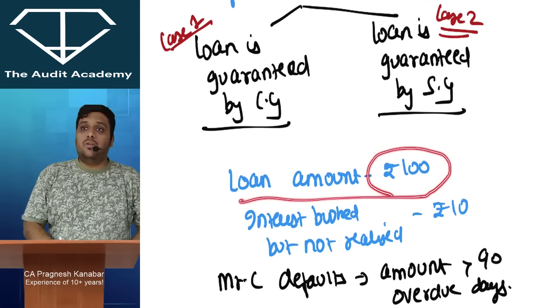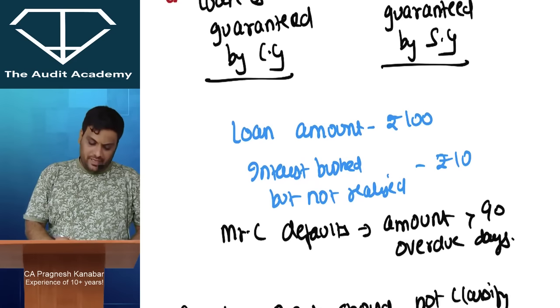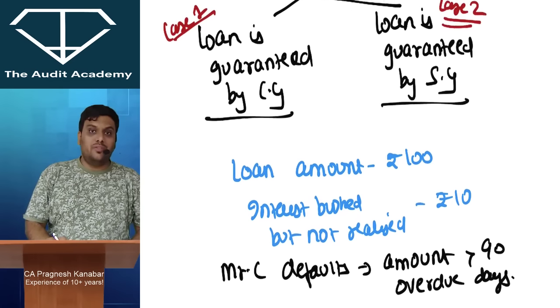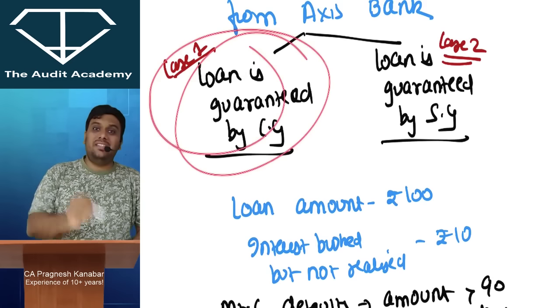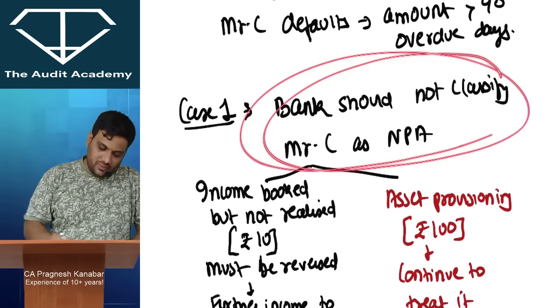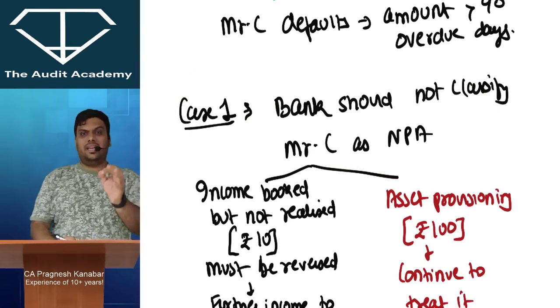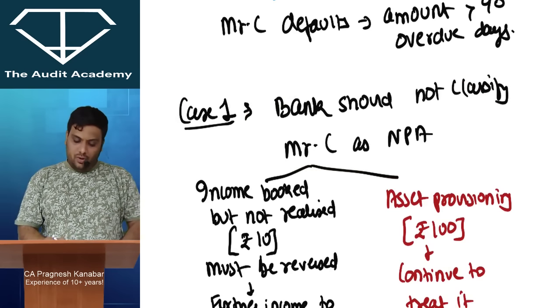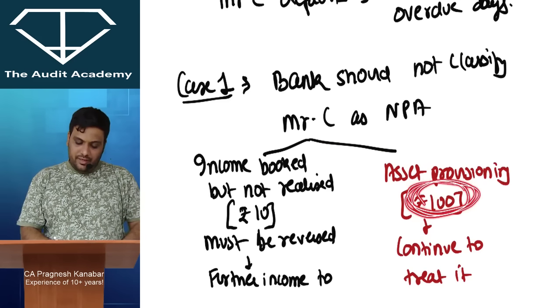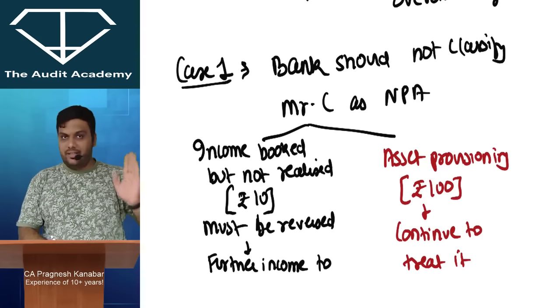Alright, so look at this. If the loan amount is 100 rupees, interest booked but not realized is 10 rupees. Mr. C defaults, and the amount is overdue for more than 90 days. If the loan is guaranteed by central government, then in that case the bank will not classify Mr. C as NPA. That is case 1. So asset provisioning on the 100 rupees will be done as per standard asset only, 0.4%, that's it.